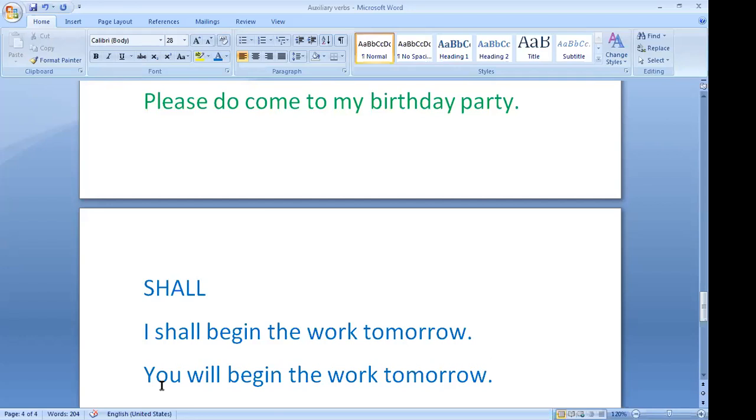Now, shall is used in the second and third persons to express a command, threat, or promise. Again, shall is used in the second person and third persons to express a command, threat, or promise.